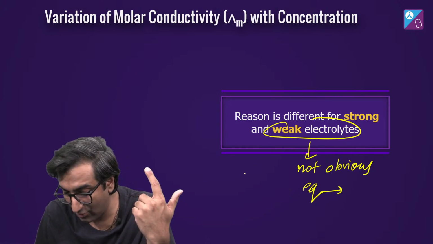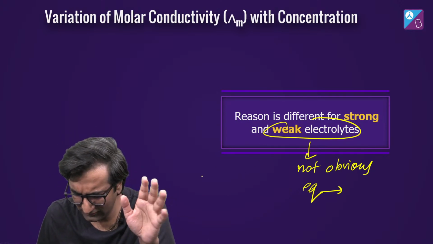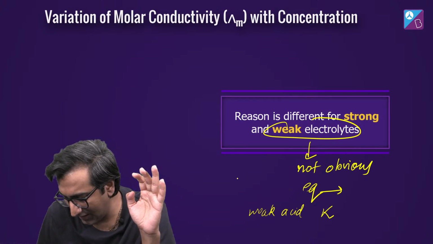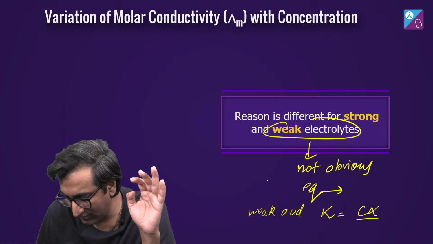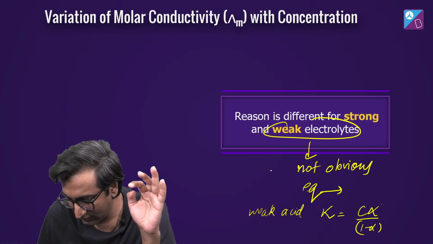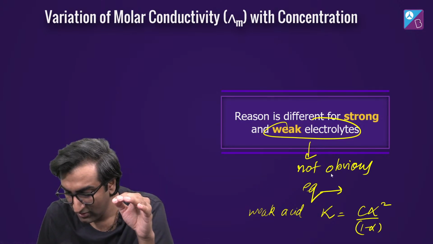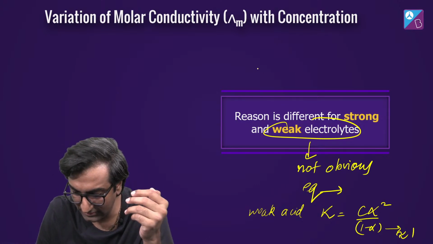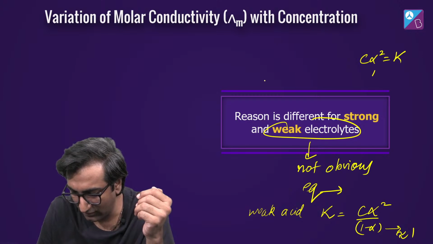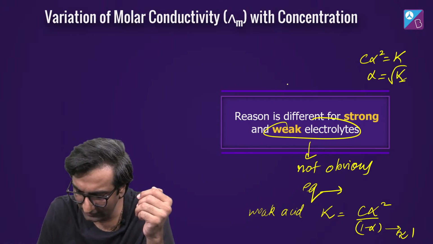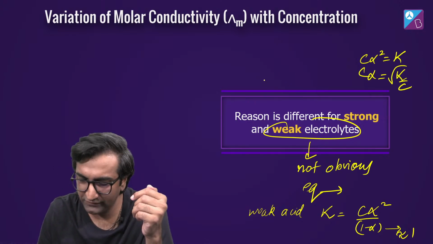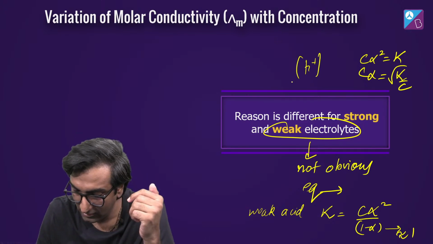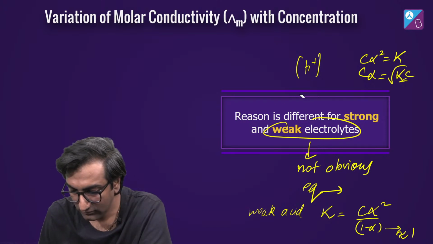You remember what happened on dilution? Let's remind ourselves for a weak acid. You had K is equal to C alpha squared by 1 minus alpha. Then you say 1 minus alpha is really small, almost equal to 1. So C alpha squared is equal to K, and alpha is equal to under root K by C. C alpha then becomes the H plus ion concentration. Put C here and above as well, so you get K into C under root.